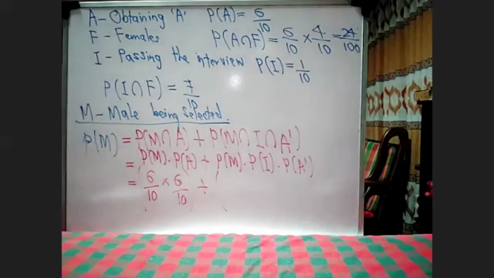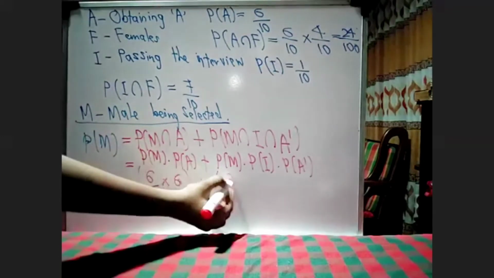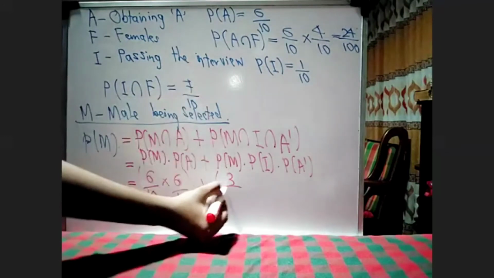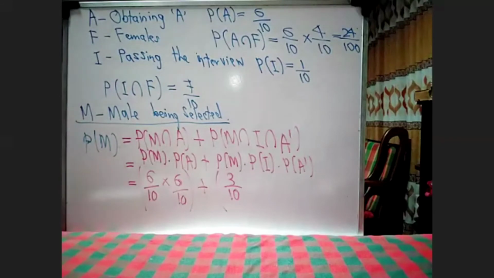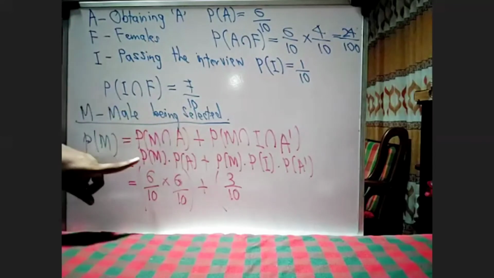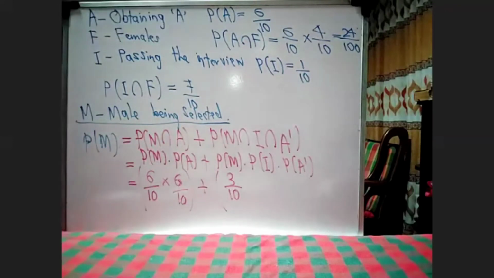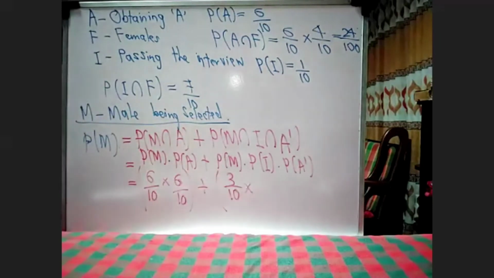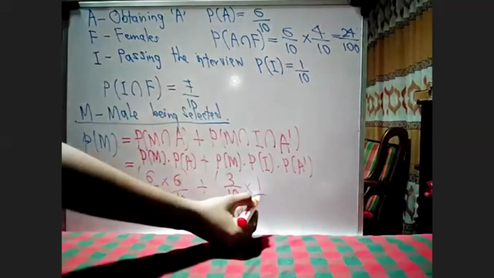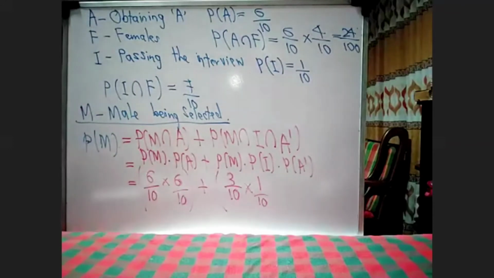If 70% is female, what is the percentage for males in the interview? That is 3/10. It is not this 6/10. That is the other part you have to work out very carefully. This is not males in the test. This is for interview. Times PI, what is I? Interview. That is 1/10. Here we have already calculated PI as 1/10. 10% being selected from the interview.